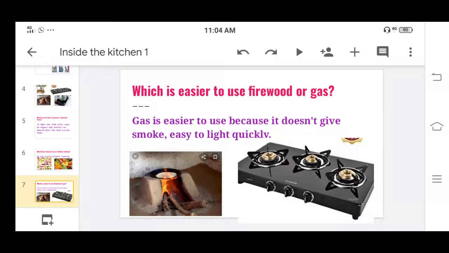We have to add the wood in that and burn it. It takes time. But gas lights quickly and it doesn't give any smoke. As the chulha gives smoke, our eyes will pain, and lots of things will happen due to that. So as compared to chulha, now gas is easier to use.